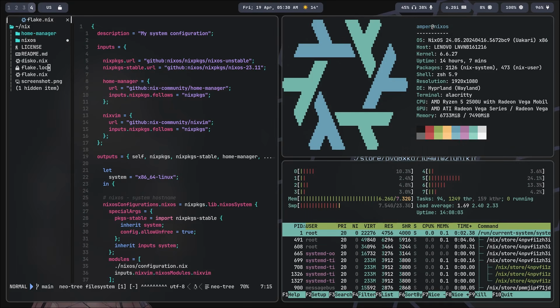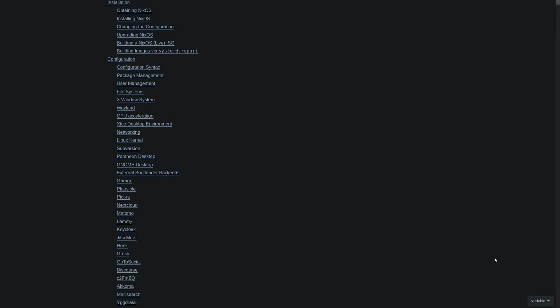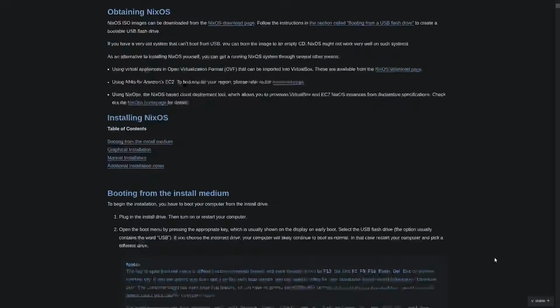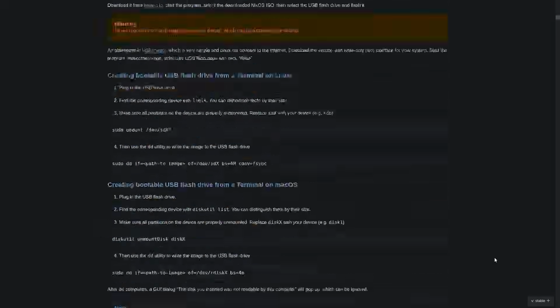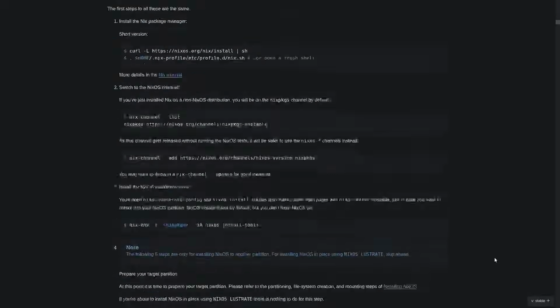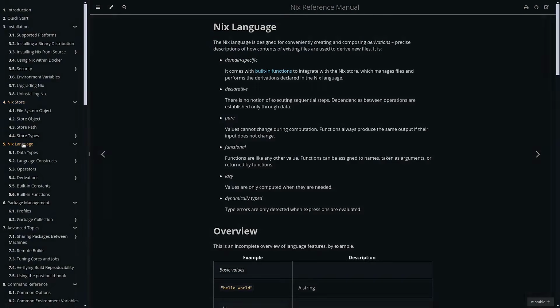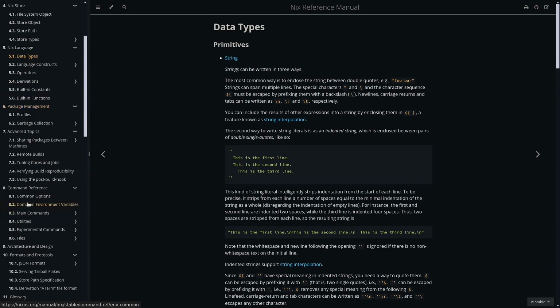So, as parting words, I'd like to recommend some resources for further learning of NixOS. Links to all of them will be in the description. Firstly, the NixOS manual covers instructions for various use cases, including installation, configuration of individual packages, file systems, and much more. For learning commands, Nix syntax, and related topics, I recommend the Nix reference manual.